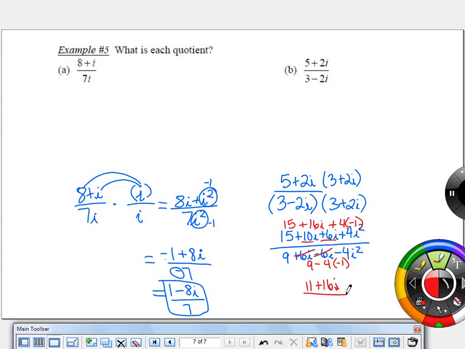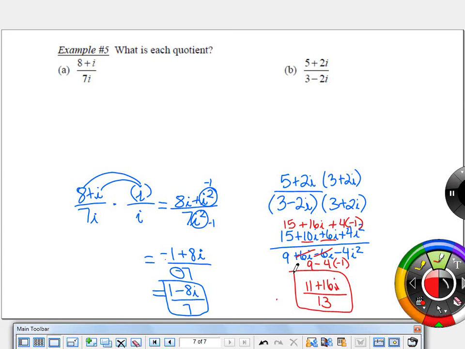And in my denominator, it's like I have 9 minus negative 4, which would be like 9 plus 4, or 13. And just like with the quadratic formula, if there's a common factor with 11 and 16 and 13, we can reduce this. But if there's not, then we would leave it alone. So 11, 13, and 16 don't all have some common factor. So this would be the simplest form to write that.